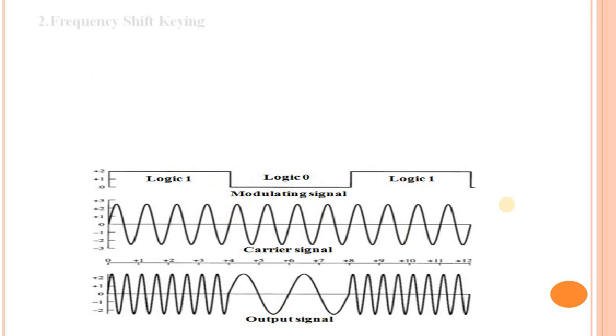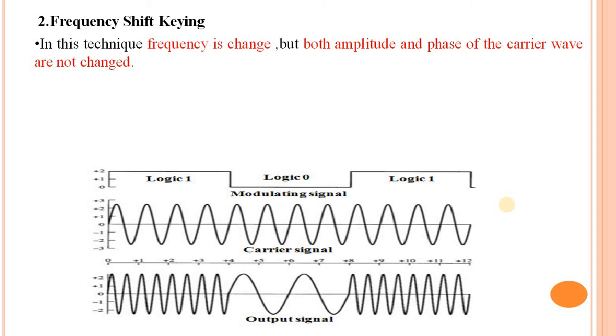Next point is frequency change, or frequency shift keying. Frequency shift keying means that in this technique the frequency changes, but both the amplitude and phase of the carrier wave are not changed. Remember this: the frequency changes in frequency shift keying, but the amplitude and phase of the carrier wave are not changed. In this example, suppose two frequencies are considered, for logic 1 and logic 0. Logic 0 means the data is represented as a 0 and logic 1 means the data is represented as a 1.